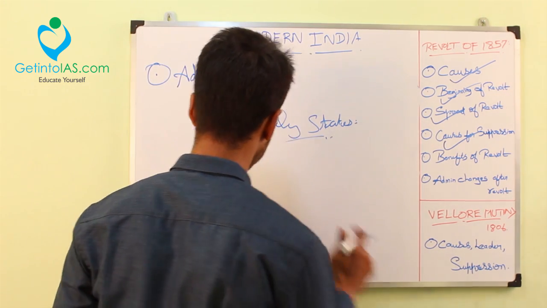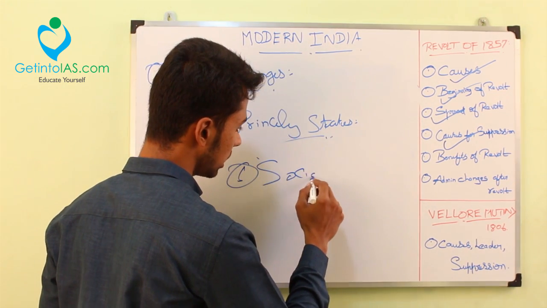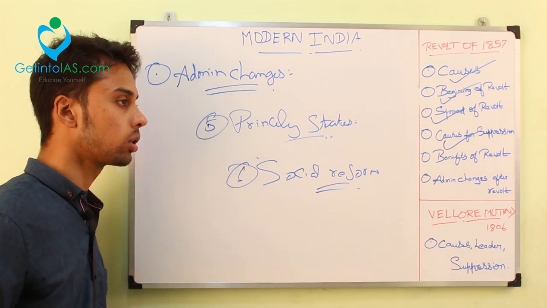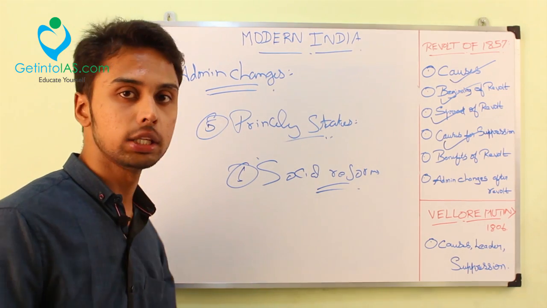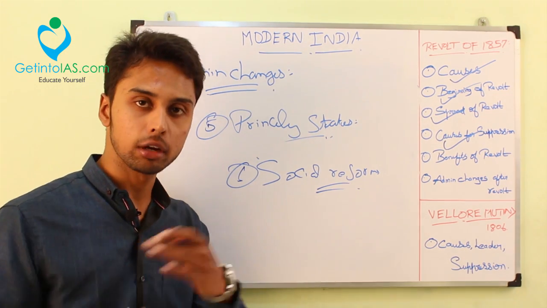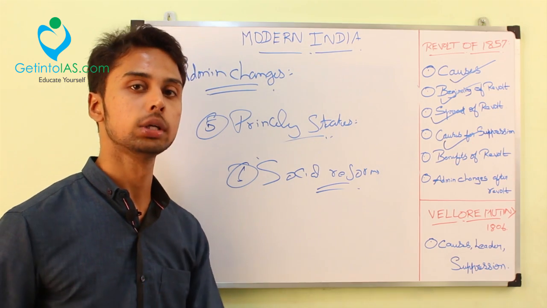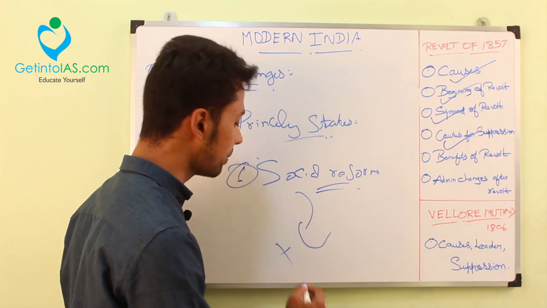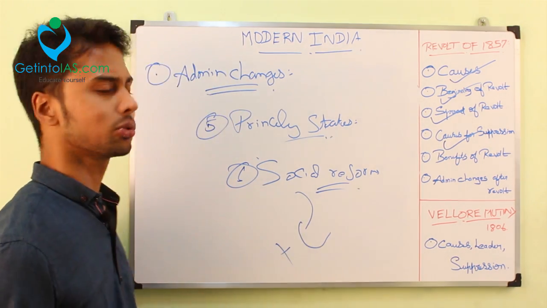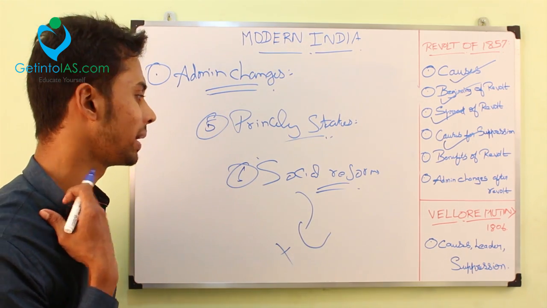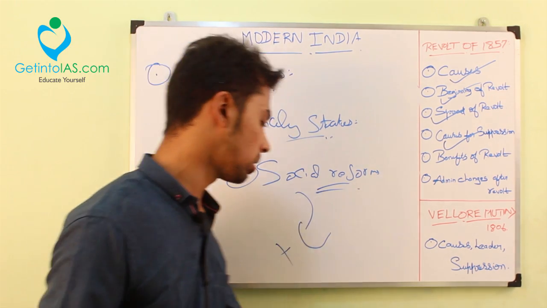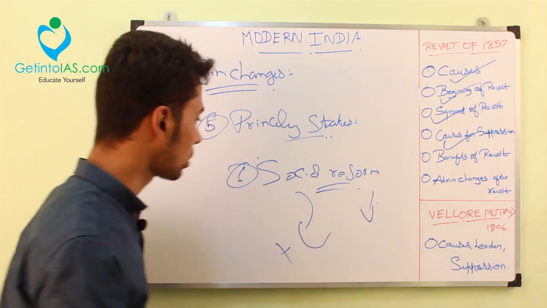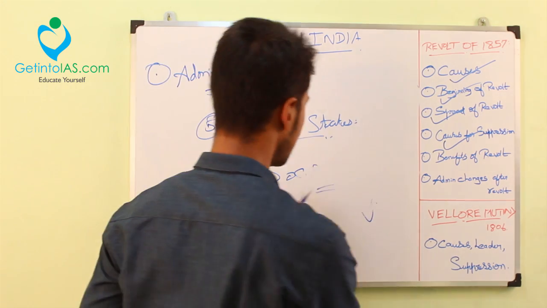Another thing is social reforms. We have talked earlier about the social reforms. Before 1857, the English were more concentrated on dismantling Hindu beliefs, or on the upliftment of the religious beliefs of the Hindus. But after 1857, all those actions were given up by the British officials, because that was one of the reasons for the revolt. So why go into Hindu beliefs, sati and female infanticide? Why concentrate on social reforms? After 1857, the social reform movements went down. The British were not concentrating on social reforms. So that is about the administrative changes.